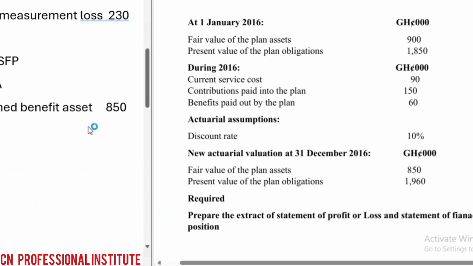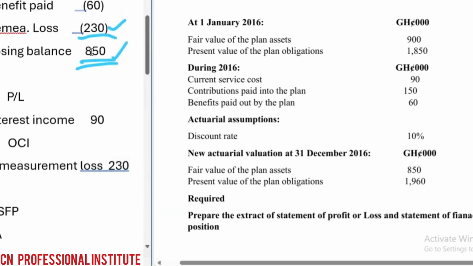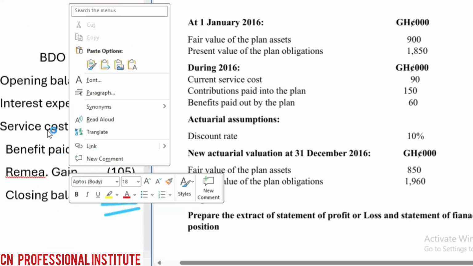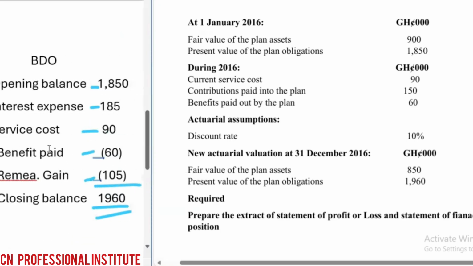The liability is the same thing. Look at the closing asset. The closing asset here is 850. Are you following? So we had a closing asset of 850, right? If you check the liability, it is here, 1,960. So you can use the net. Compare the asset and the liability and get a net. So look at the net method of doing it, right?